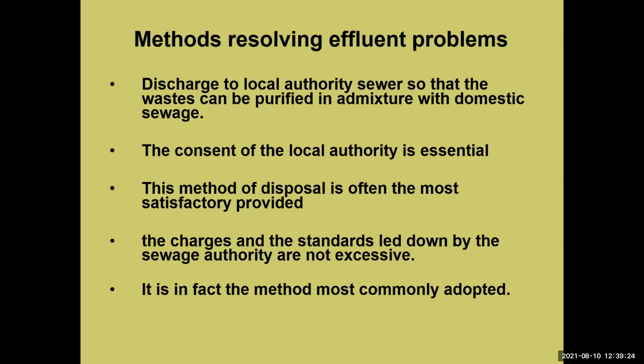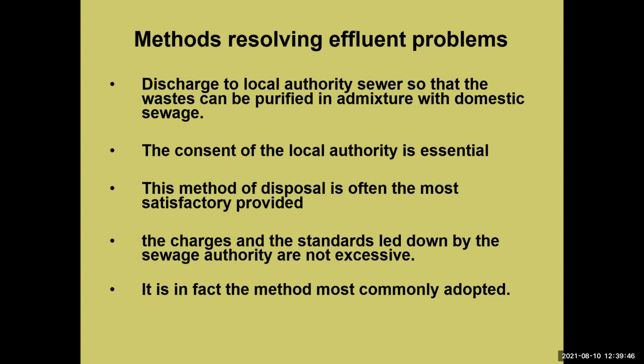Okay, and then now the methods of resolving the effluent problem. Which type of method do you use to solve the effluent problems? The first is discharge to local authorities so that the wastes can be purified in admixture with the domestic sewage. Consent of the local authority is essential.